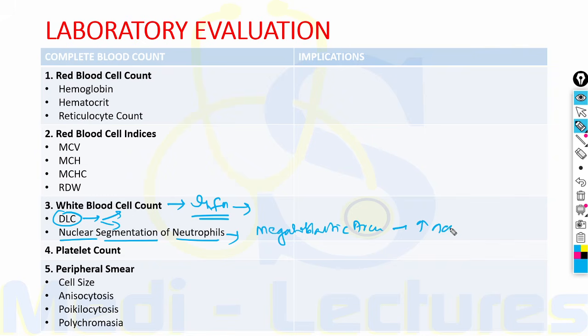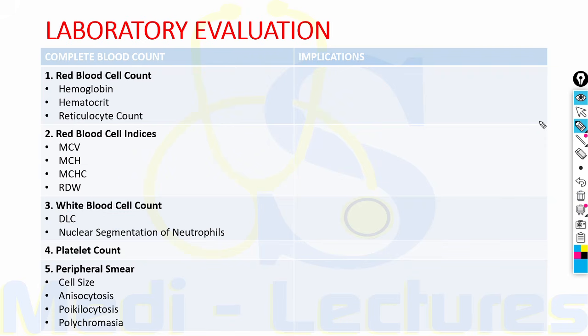There is increased number of segments in nucleus of the neutrophil. Platelet count can give us an underlying platelet disorder or can represent vitamin B12 deficiency, which leads to decrease in all the three lineages, that is leading to pancytopenia.